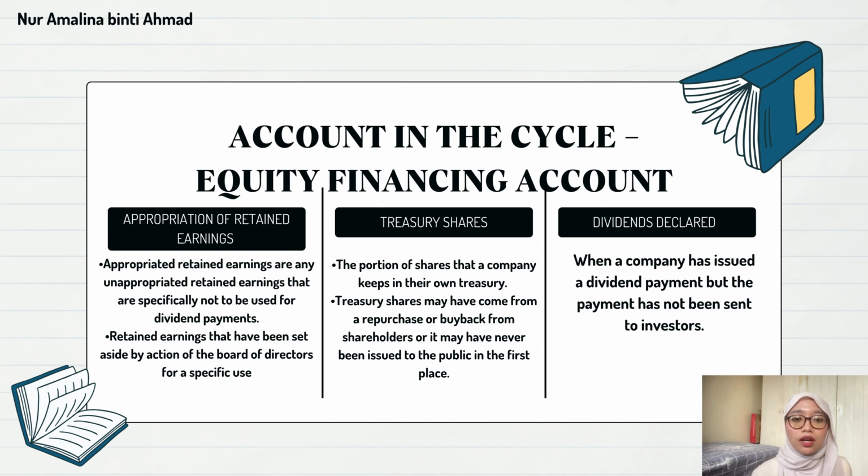Next, treasury stock, the portion of shares that a company keeps in its own treasury. Treasury shares may have come from a repurchase or buyback from the shareholders, or they may have never been issued to the public in the first place. These are shares a company buys from the investor. The auditor will verify the number of shares repurchased, the cost of acquisition, and the proper tracking of the shares on the balance sheet. Next is dividend declared, when a company has issued a dividend payment but the payment has not been sent to investors.